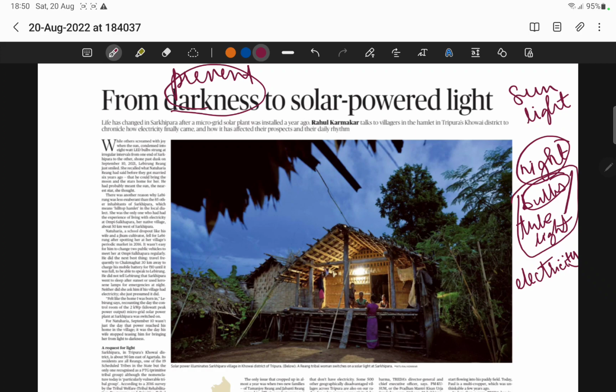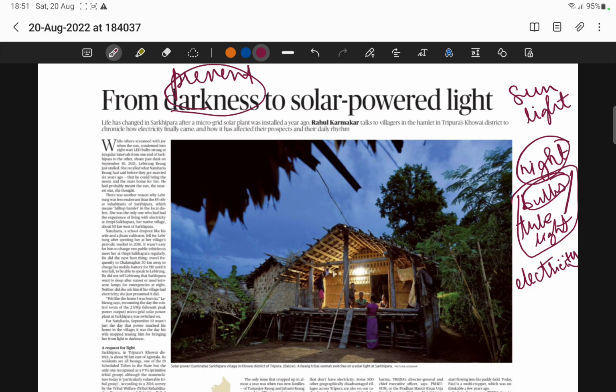So if you switch on a fan or a tube light or your TV, what is being used? Energy is being used. Through what? Through electricity. Whenever we supply electricity, only then we can make electrical devices work, right? In the same manner, electricity is used by tube lights or bulbs to prevent the darkness in the night times. I'm talking about night times.